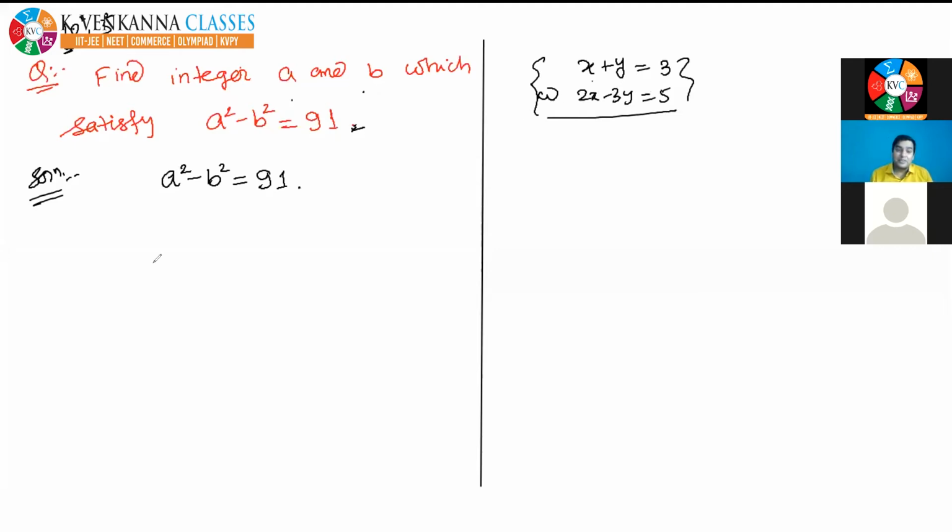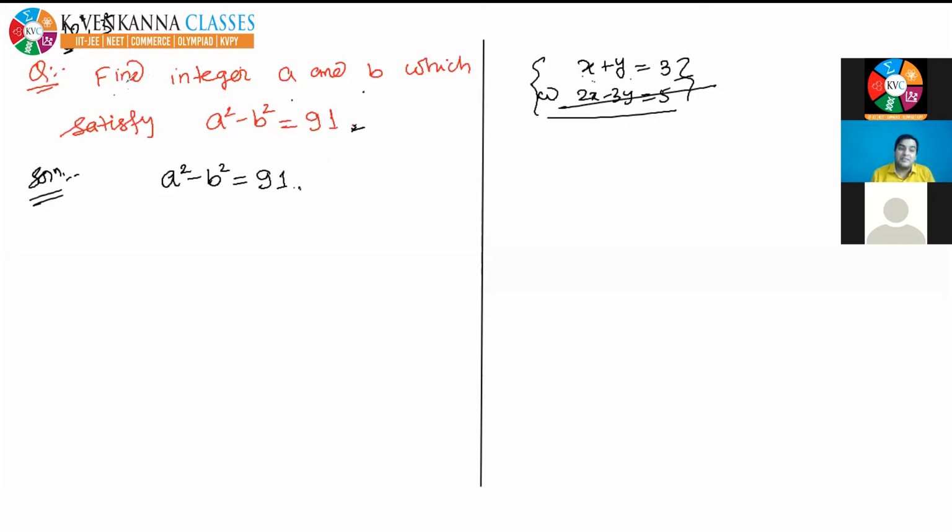Okay, but here what is the case? Here only one equation and two variables. So by proper mathematics you will not be able to solve this. For example, if I ask to find x and y if x plus y is equal to 3, you cannot solve, because there will be so many x and y for which x plus y will be equal to 3. So the number of variables must be equal to the number of equations to solve any problem mathematically. Here the number of variables is 2 and the number of equations is 1. So by proper mathematics we cannot solve. So then how to do it?